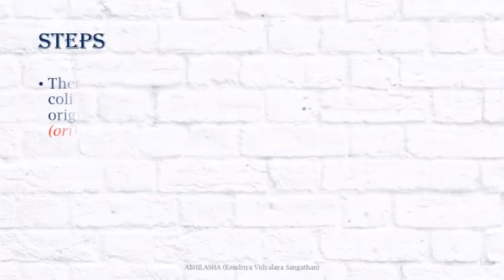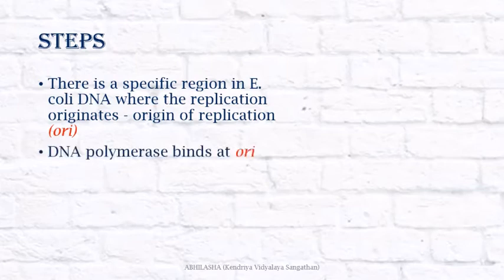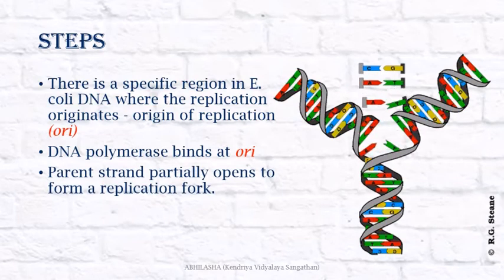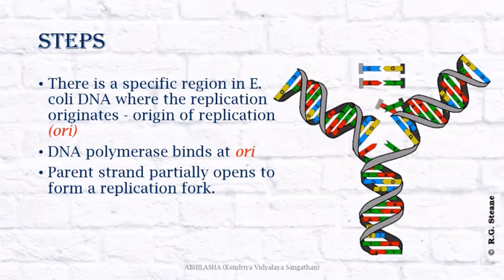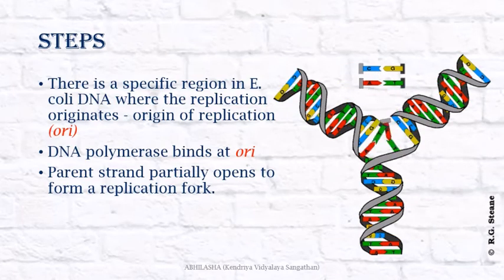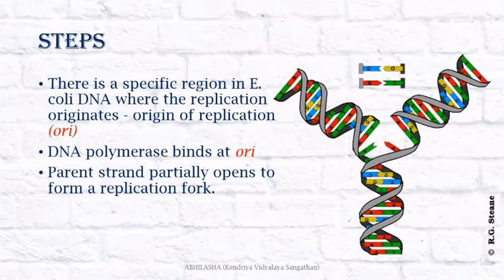Now the steps. There is a specific region in E. coli DNA where the replication begins, and this region is known as the origin of replication. DNA polymerase will bind at this ORI site, and then the parent strands partially open to form a replication fork. So you see, DNA polymerase on its own cannot initiate the process of replication. It needs the ORI to begin the process, and only then does the parent strand open and form the replication fork.